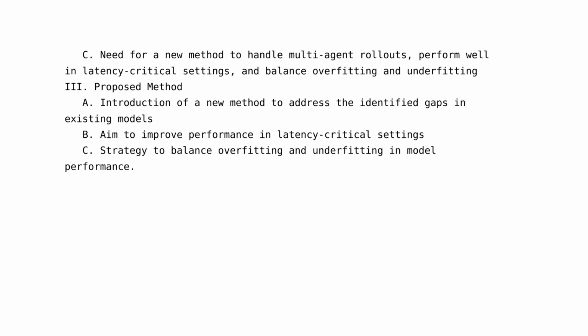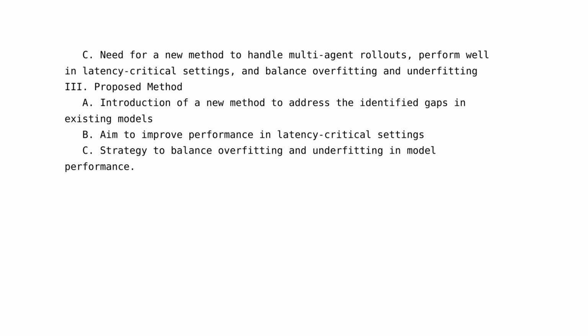Furthermore, some models may overfit or underfit depending on their parameter count. Overfitting occurs when a model learns the training data too well, to the point where it performs poorly on new, unseen data. On the other hand, underfitting happens when a model fails to learn enough from the training data, resulting in poor performance both on the training data and on new data.